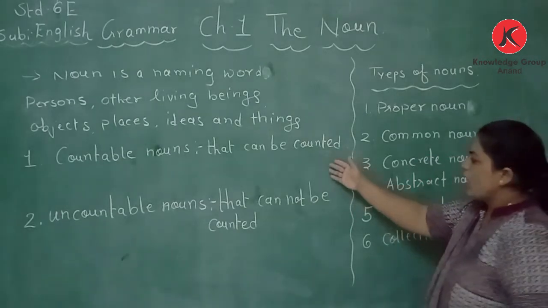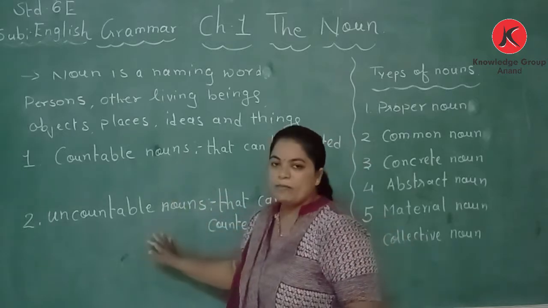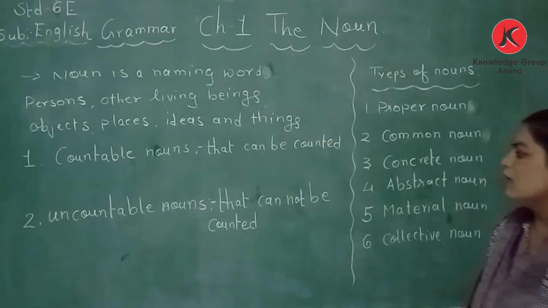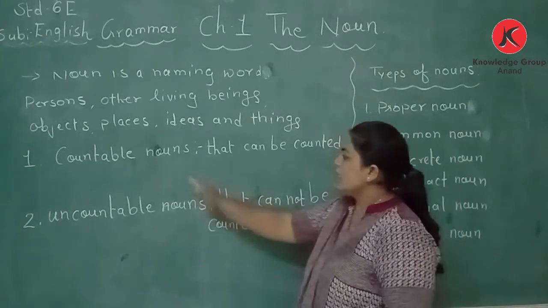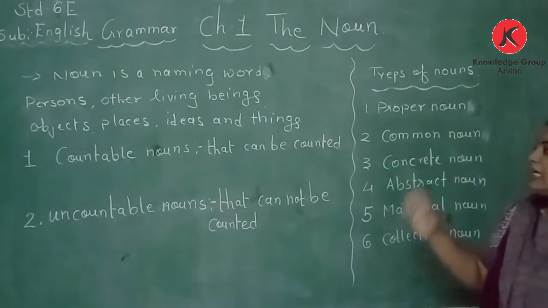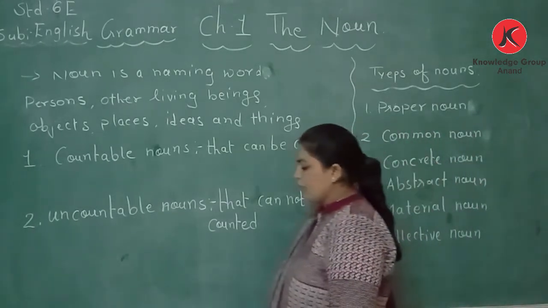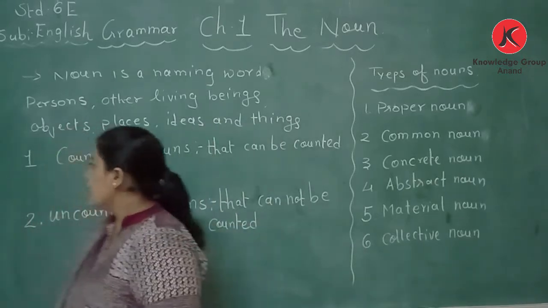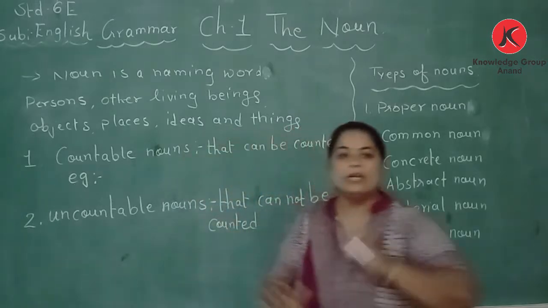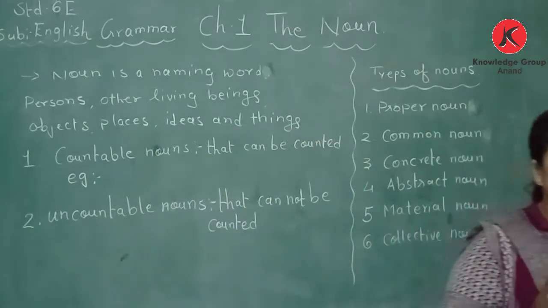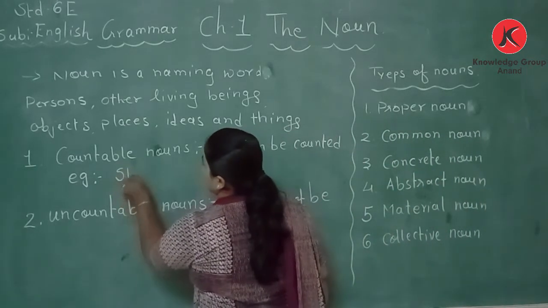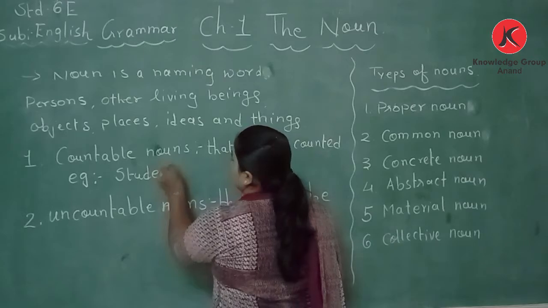Among these nouns, there are 2 other types of nouns: one is countable and the other one is uncountable. Countable means that can be counted. Let us take examples of countable nouns. First is students.